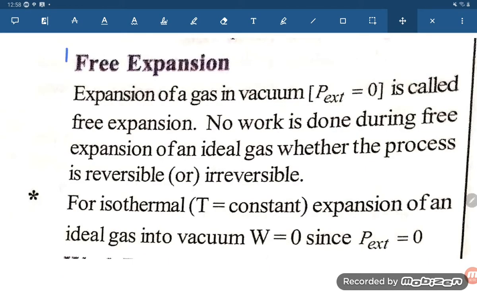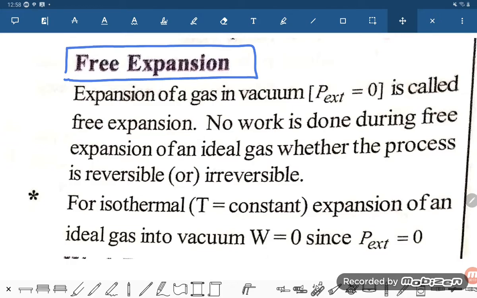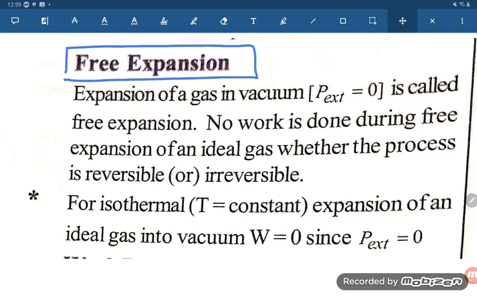Hello students, let us try to understand the free expansion of the ideal gas. What is the meaning of free expansion, and what work is done during the free expansion process? That we have to understand in this lecture. Expansion of gas in vacuum, where P external is zero, is called the free expansion.